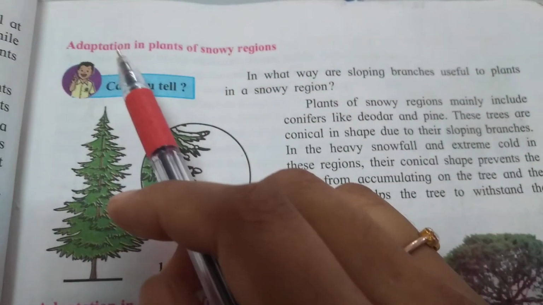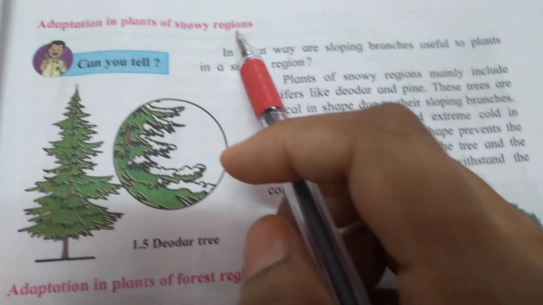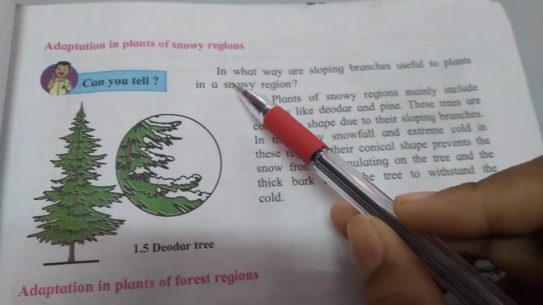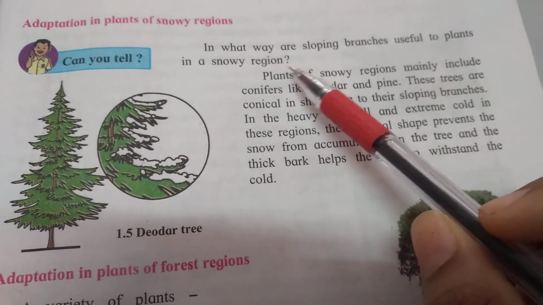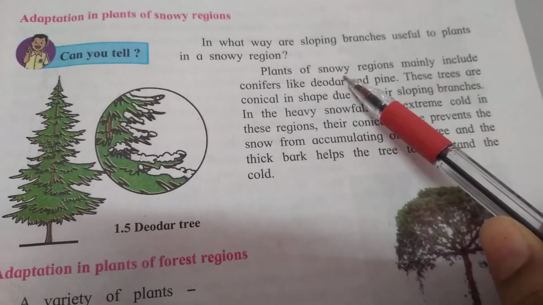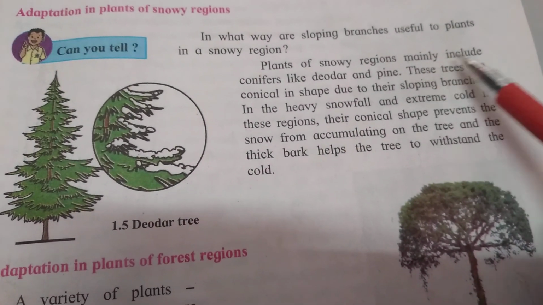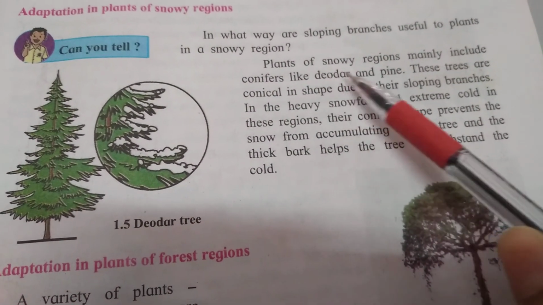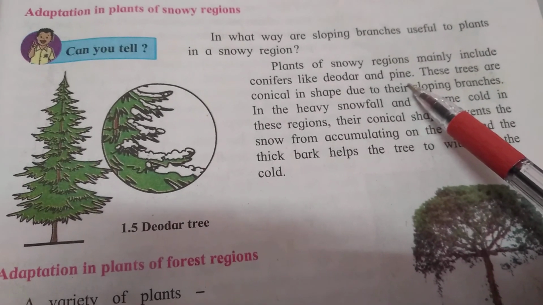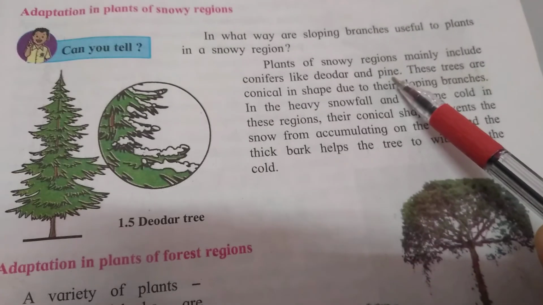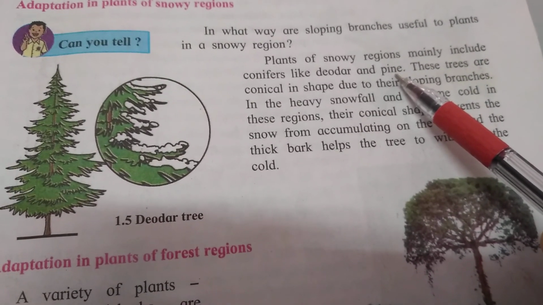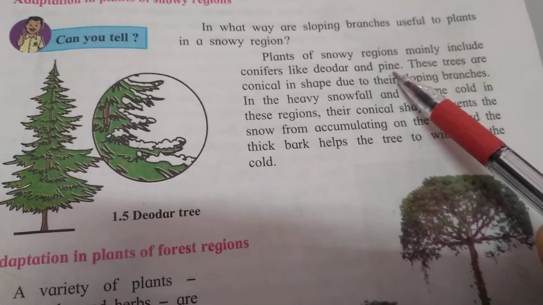Now, adaptations in plants of snowy regions. In what way are sloping branches useful to plants in a snowy region? Plants of snowy regions mainly include conifers like deodar and pine. Okay, we see in Kashmir. What do we see? Deodar trees we see there, because Kashmir is a snowy region.